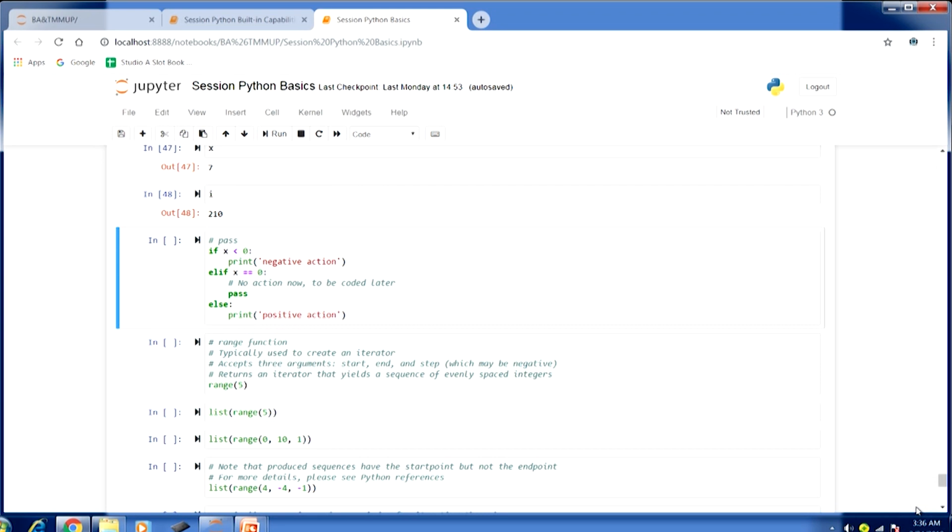The value of x is presently 7, so this will not be true. If x less than 0, then print negative action, else if x is equal to 0, then no action now, to be coded later. If we do not want any action at all, then this will just work fine.